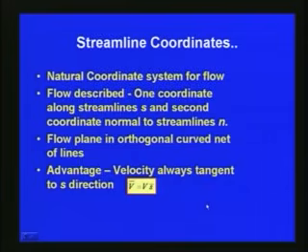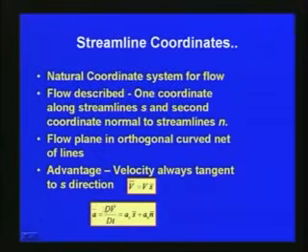Many times we will describe the flow system with respect to the streamline coordinates, since it has its own advantages compared to the other coordinate systems which we generally use in mechanics.